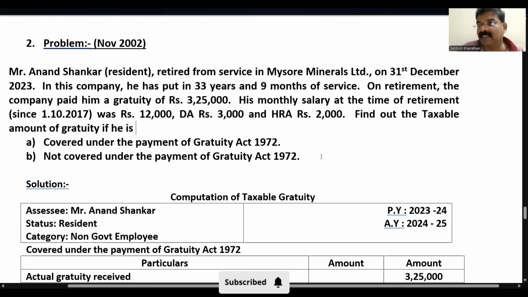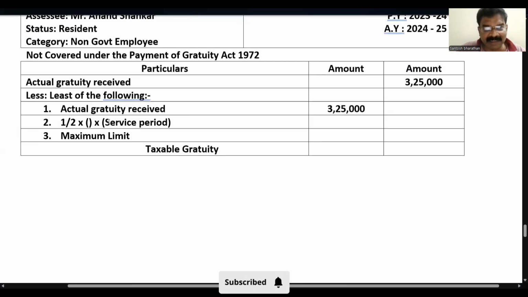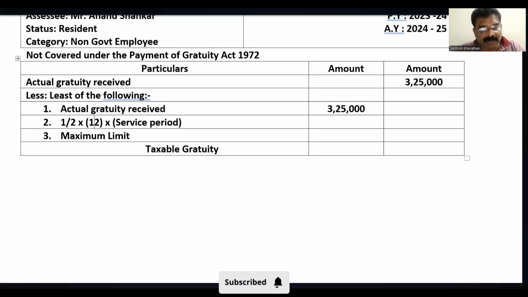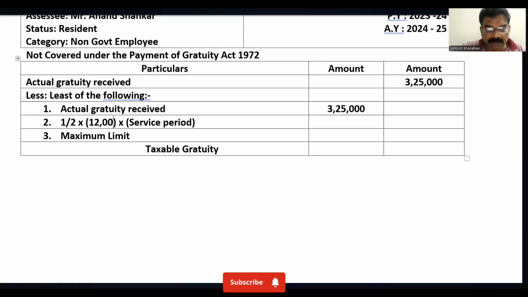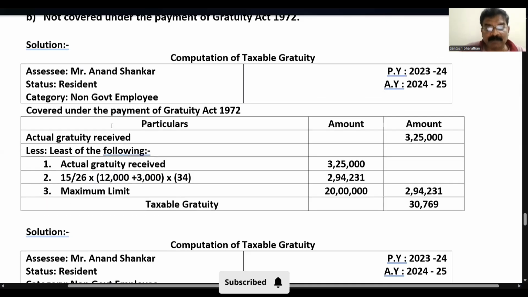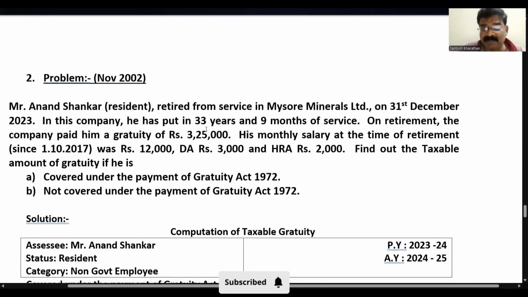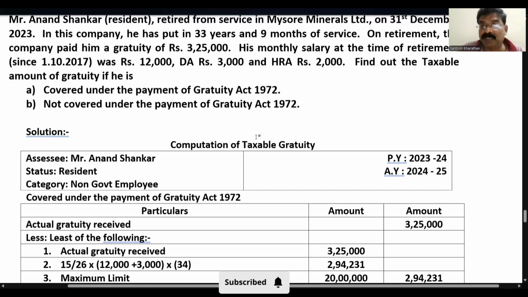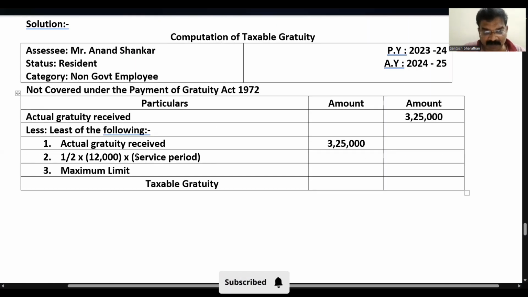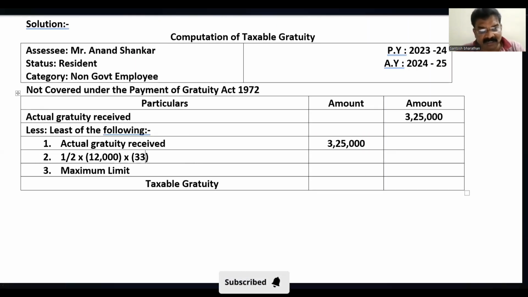HRA is not there in the salary definition. So how much do we consider here as an average salary? Only 12,000. Service period. Again, I go back to the problem where it says 33 years, 9 months. But here, while calculating for an employee who is not covered in the Payment of Gratuity Act, the fraction is to be ignored. So how much will it come? The service period will be only 33 years. So again, I calculate 12,000 into 33 divided by 2, that comes around 1,98,000.